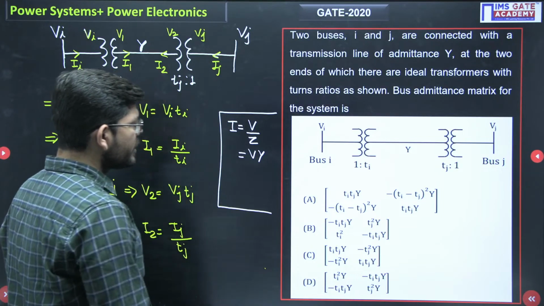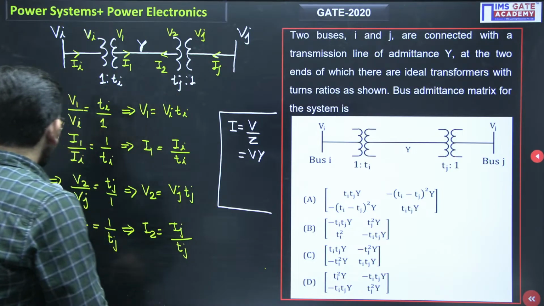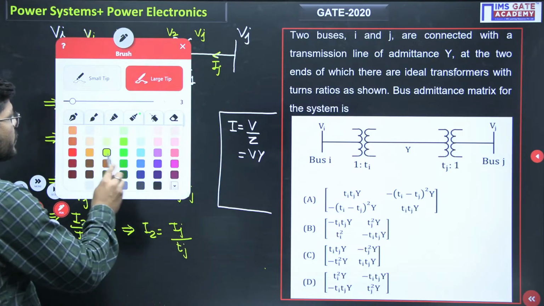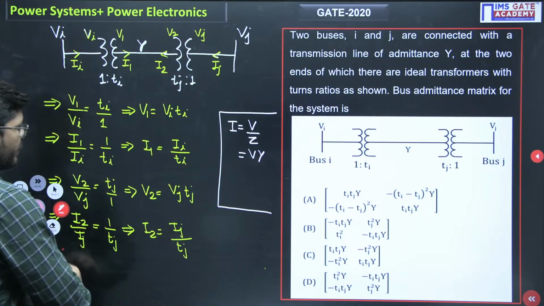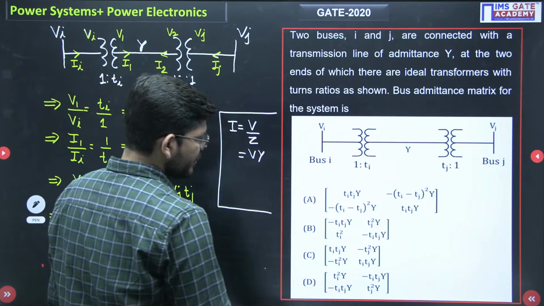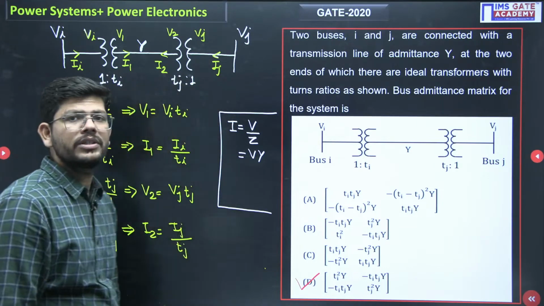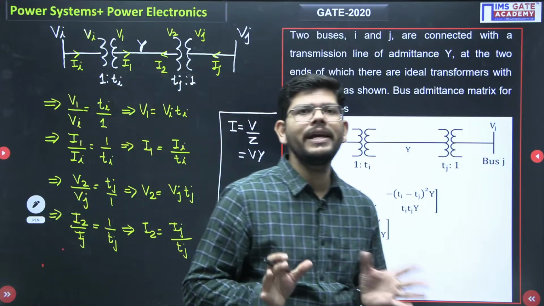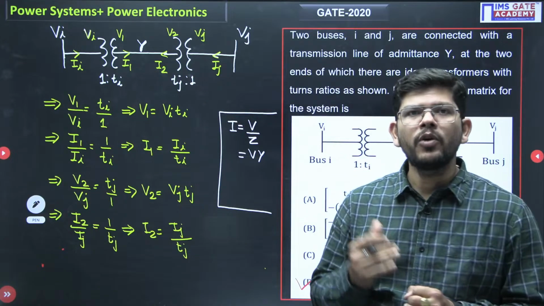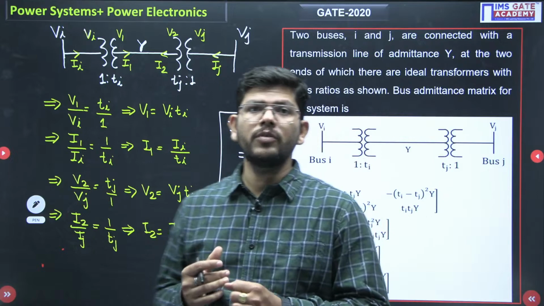So which option is correct here? Which option will be the correct option? As per the answer we have obtained, option D is the correct answer. So just see, this is how you can very easily find out the bus admittance matrix of this case.